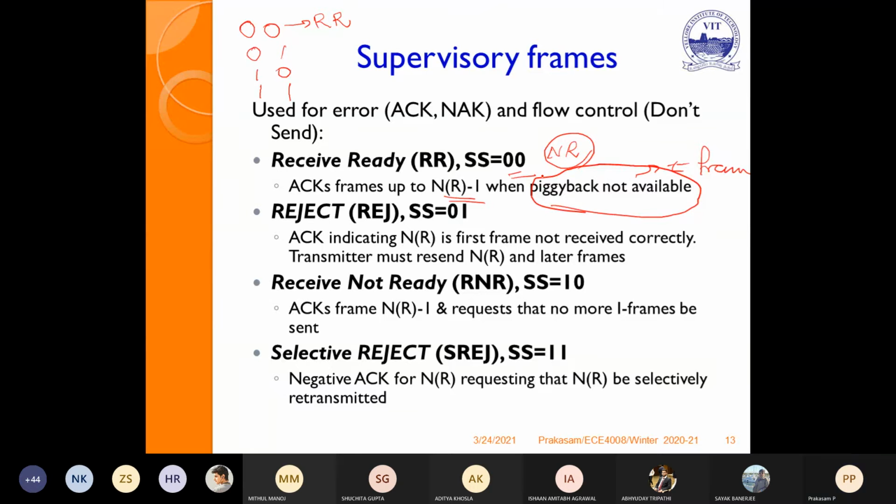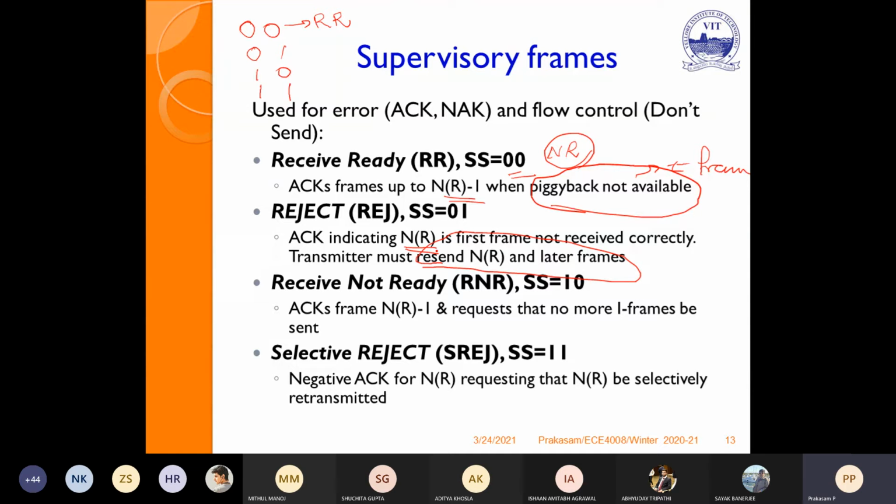If it is 0 1, then reject. That is an acknowledgement indicating NR is the first frame not received correctly. That is, I am not receiving the NR frame correctly. So the transmitter must resend NR and later frames. If we compare various ARQ, in go back N what will happen?